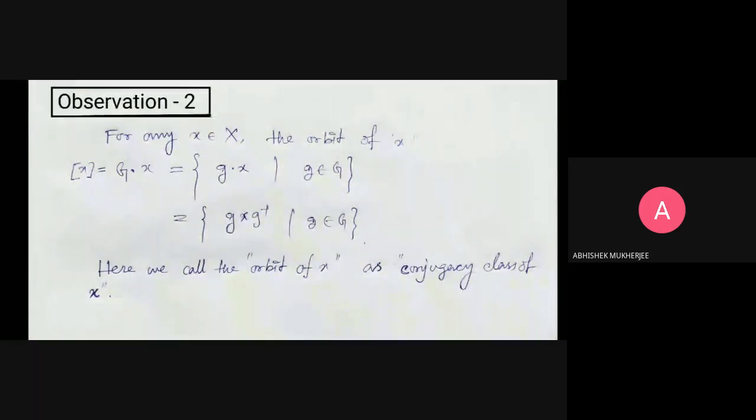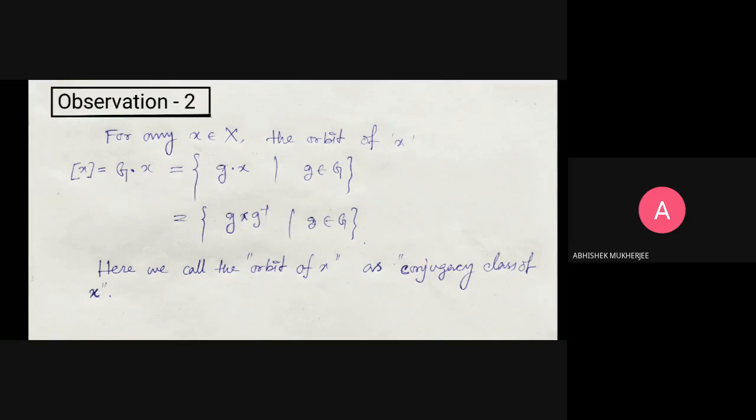Observation 2. So the stabilizer has been completed. Next we look at the orbit. How can we define the orbit for any x belongs to X?